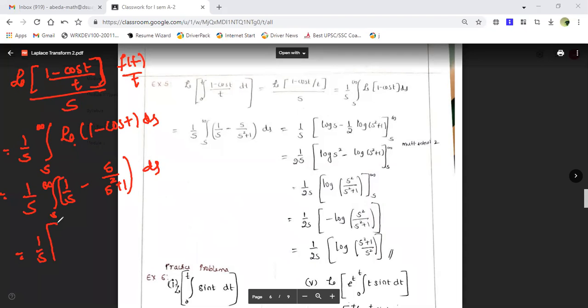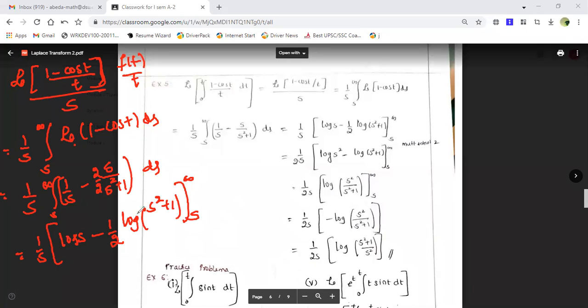So this is equal to 1 by s. Integration of 1 by s is log s. This integration is 1 by 2, because here s square is there, but here there is no 2, so I'll multiply and divide with 2. So that implies it is 1 by 2 log of s square plus 1. Now applying the limit from s to infinity. So guys, here I'll be doing one particular adjustment. What adjustment I'll do? See, here it is log s, here it is log of s square plus 1.